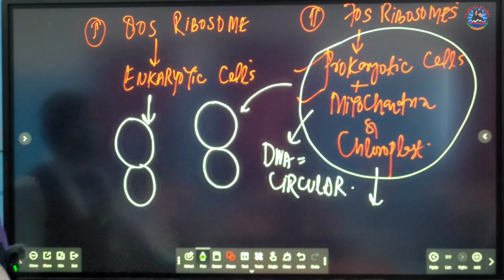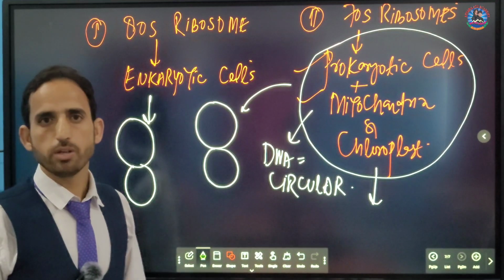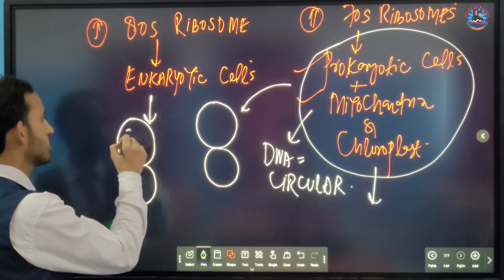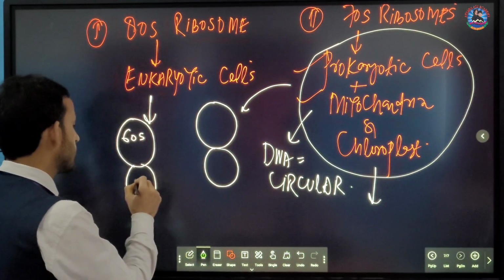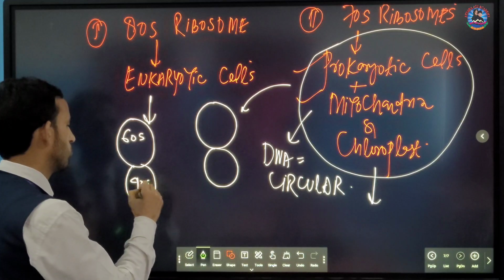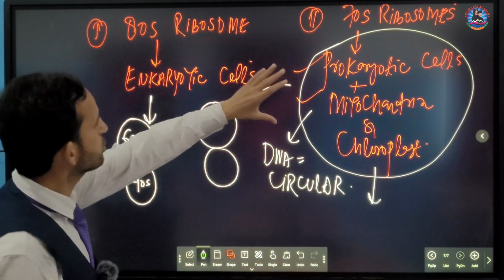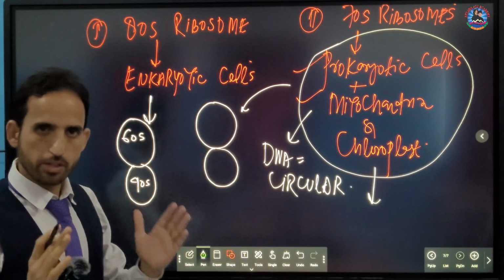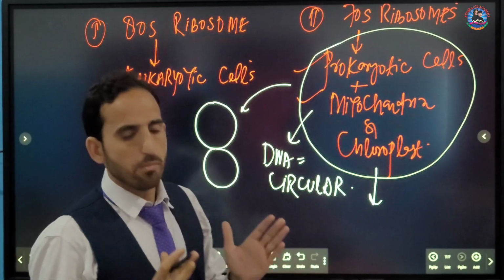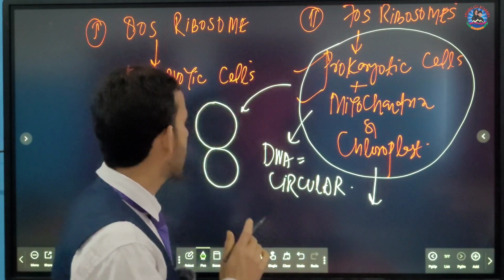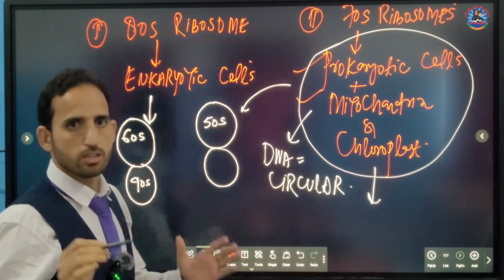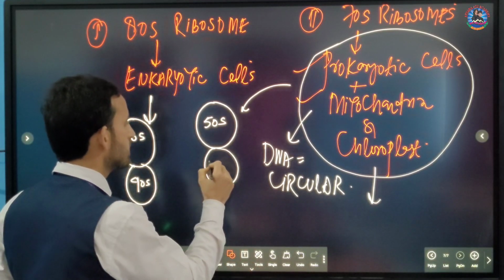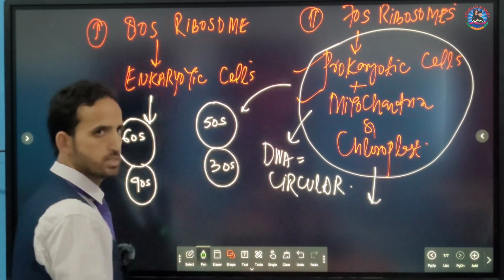The larger subunit of the 80S ribosome is called the 60S, and the smaller subunit is called the 40S. The 70S ribosome has a larger subunit called 50S, and the smaller subunit is called 30S. So you will always keep this in mind.